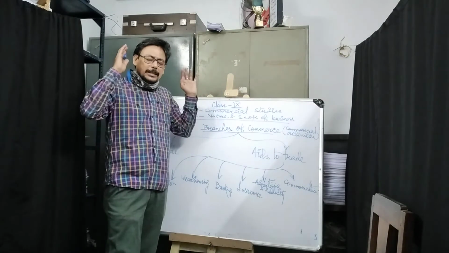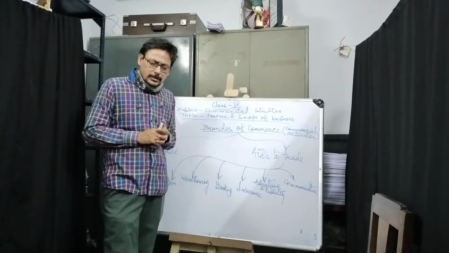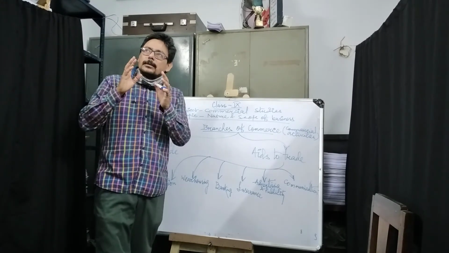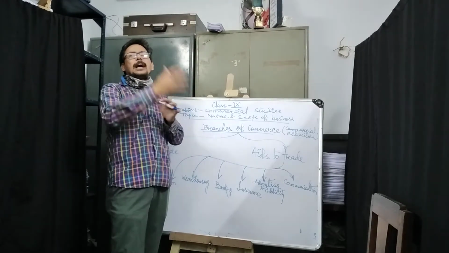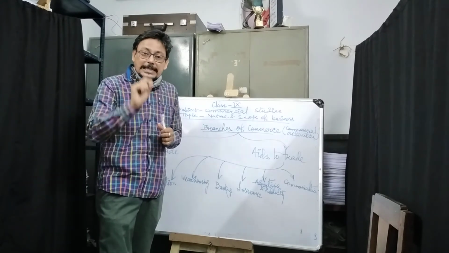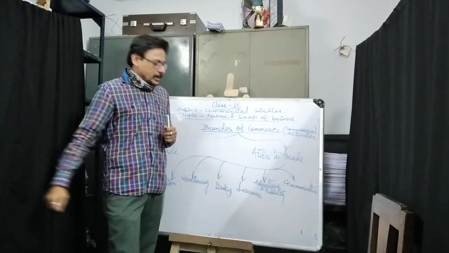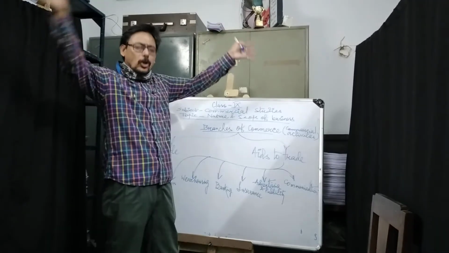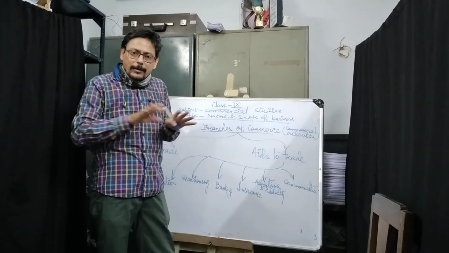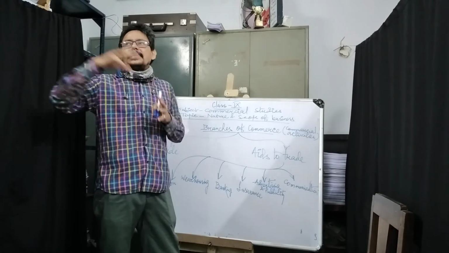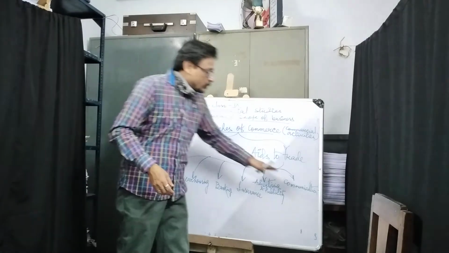Around the years 92, 93, 94, at that time there was an agreement made between the government and other countries, that is LPG: liberalization, privatization and globalization. Due to that, all types of goods from all over the world came to our country, and we are aware that these goods are at that price and that one is better. We can compare all the different types of goods. So it is happening due to communication.